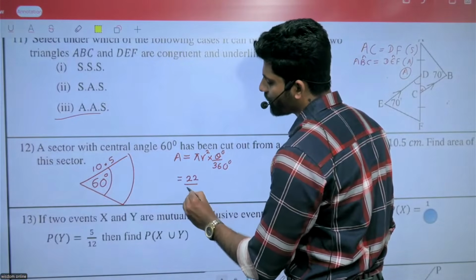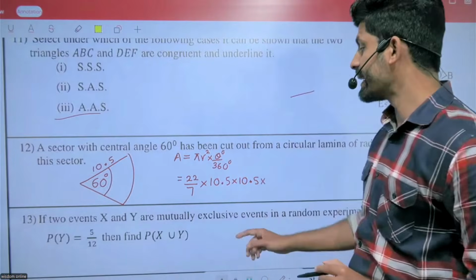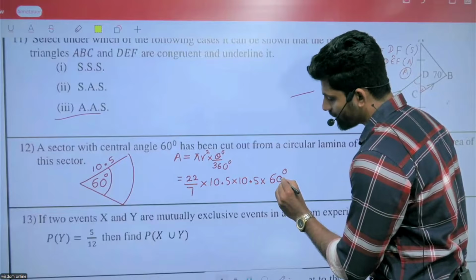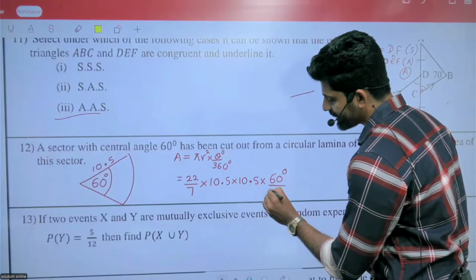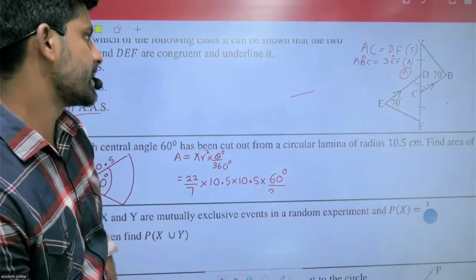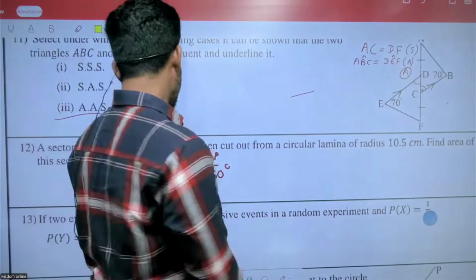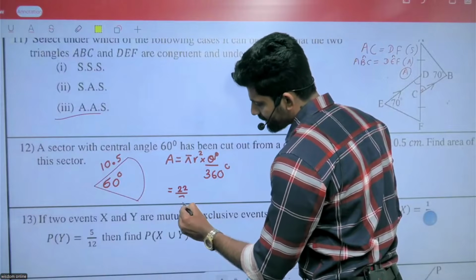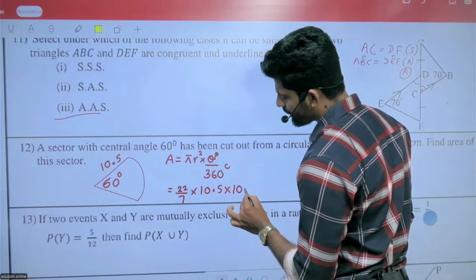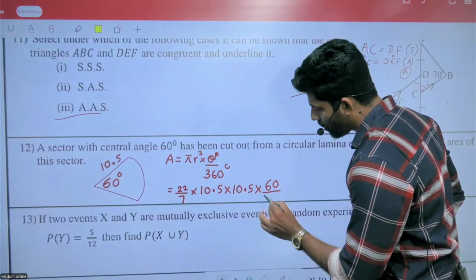Pi is 22 over 7, r is 10.5 multiplied by 10.5, multiplied by theta over 360, where theta is 60. So 60 over 360.